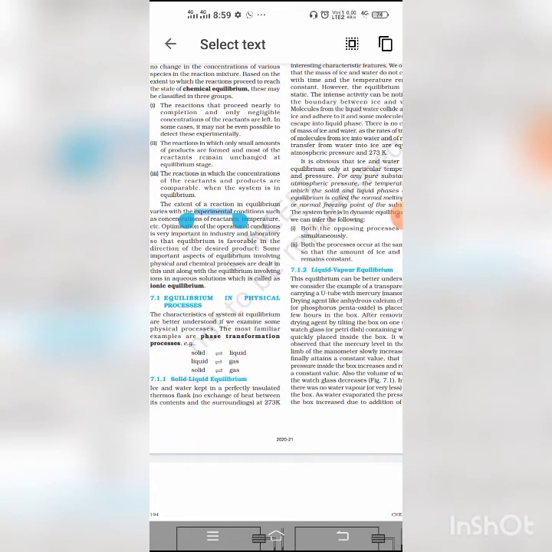Okay, now students, we are talking about equilibrium vapor pressure.